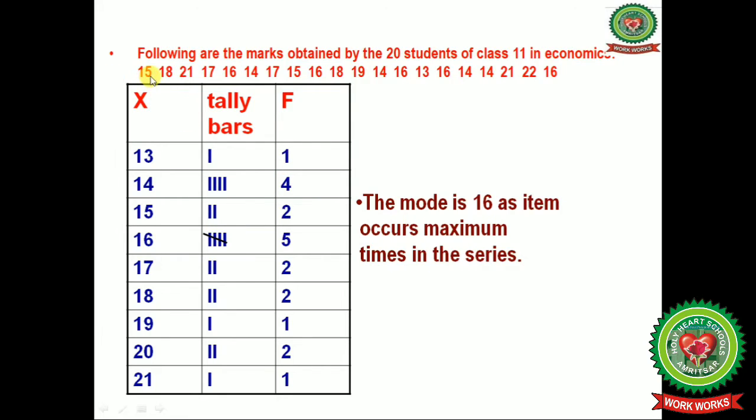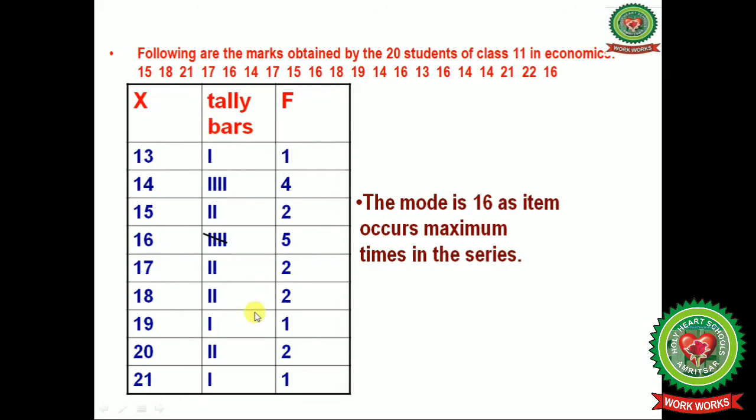Next bigger number is 15. It is repeated twice only. So I will mark 2 tally bars, and the frequency is 2. 16 is the next bigger number, and it is repeated 1, 2, 3, 4, 5 times. I have marked 5 tally bars here, and the frequency is 5.